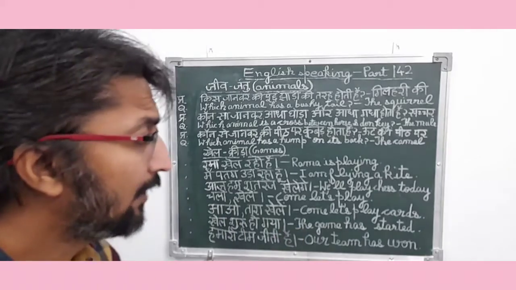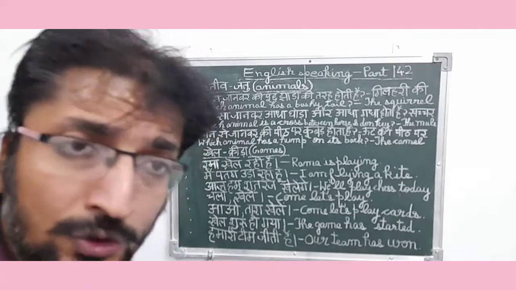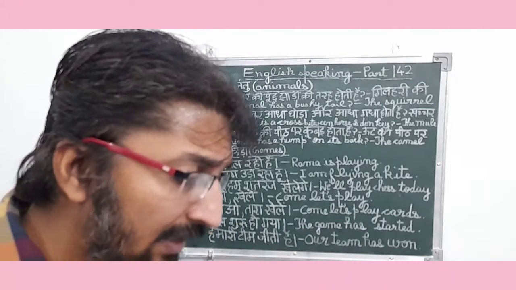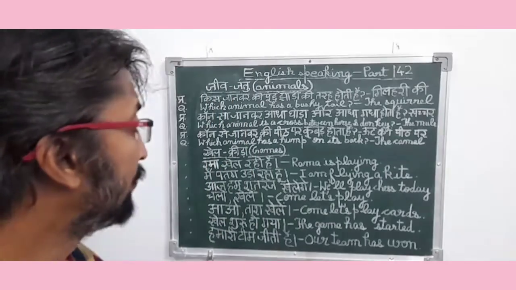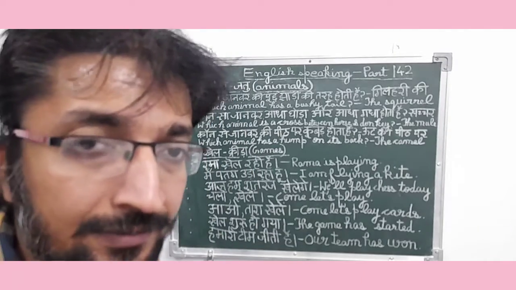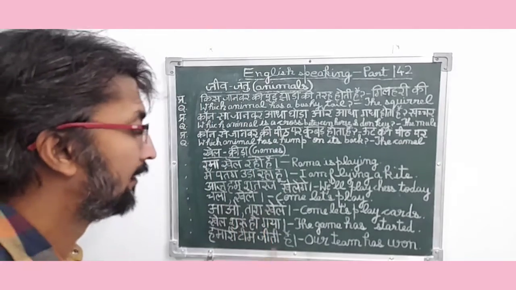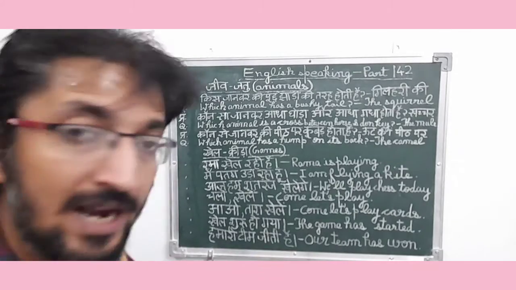So friends, आज हम शतरंज खेलेंगे, we will play chess today. So it is a future type sentence, and since this sentence is related to sports, so it is a sports and games related sentence. चलो खेलें. So in English it means come let's play.